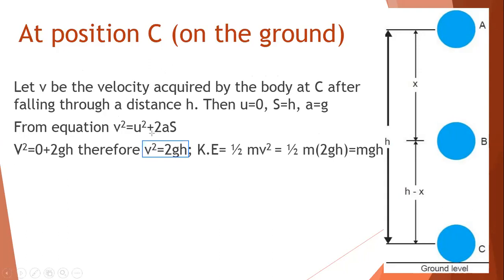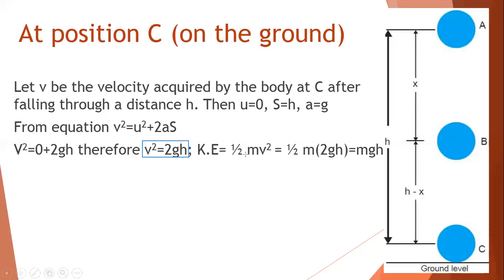How? Because u square is 0, and a is nothing but g. And how much is the displacement? The total displacement is the height h through which it has fallen. So my displacement is h, and my v square becomes 2gh. I am using the same rule.